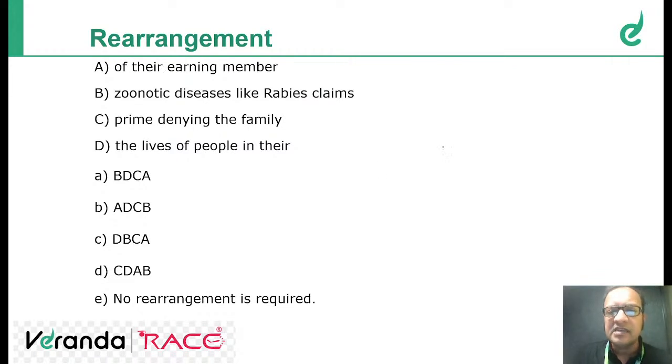Okay, I've got the answer. So claims the lives of people, this is the hint. Claiming the life means taking the life. So zoonotic diseases like rabies claim the lives of people in their prime. In their prime means in their major age, younger age. The lives of people in their prime, denying the family of their earning member. So it should be BDCA.